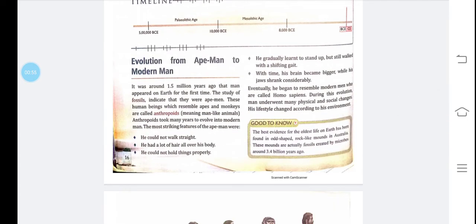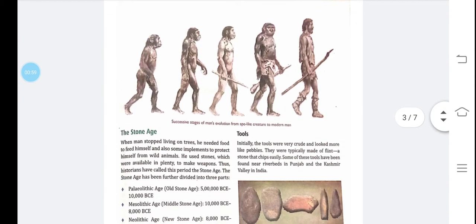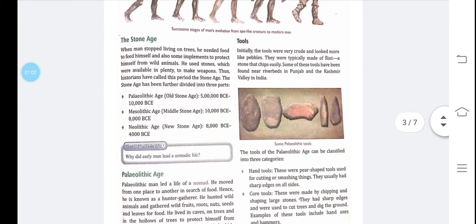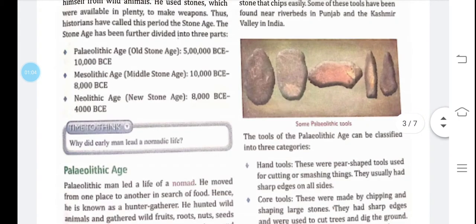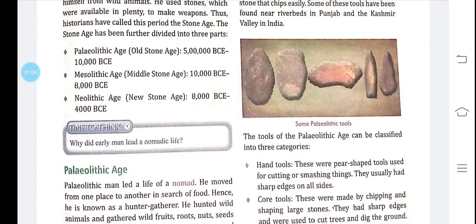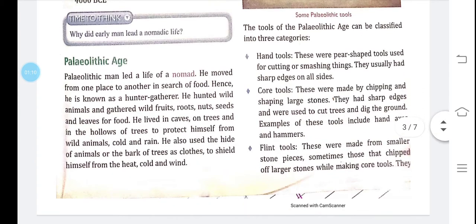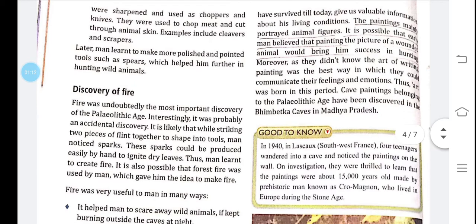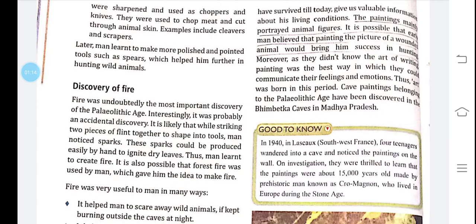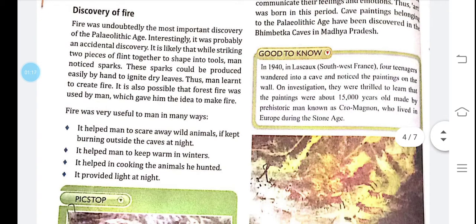Evolution from ape man to modern man. The Stone Age: the Paleolithic Age, Mesolithic Age, and Neolithic Age. Then we are going to study about the discovery of fire. So let's start.